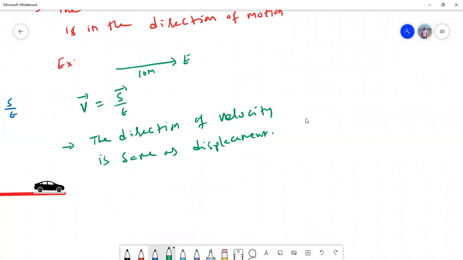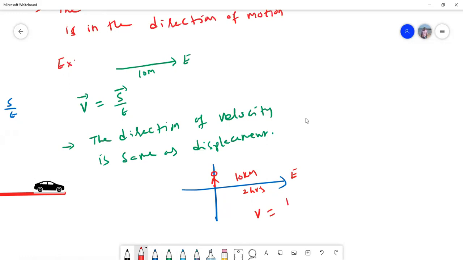For example, I'll take one example. A man starts from origin. He covers 10 kilometers in 2 hours along east. So what is the velocity here?